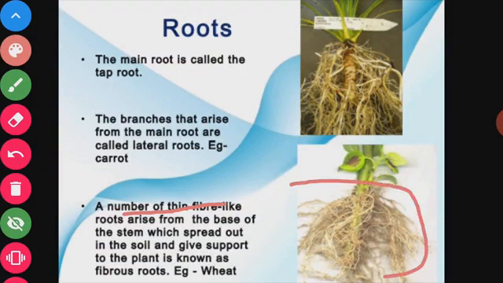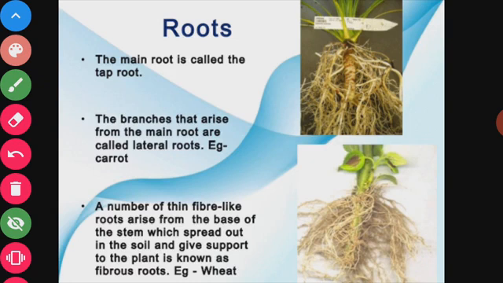These fibrous roots are also found in wheat, rice, maize, sugarcane, onion, etc. These are the two types of root systems: the tap root system and the fibrous root system. Fibrous roots are bushy roots growing from the base of the stem. These roots are thread-like and thin. They are almost of equal size.